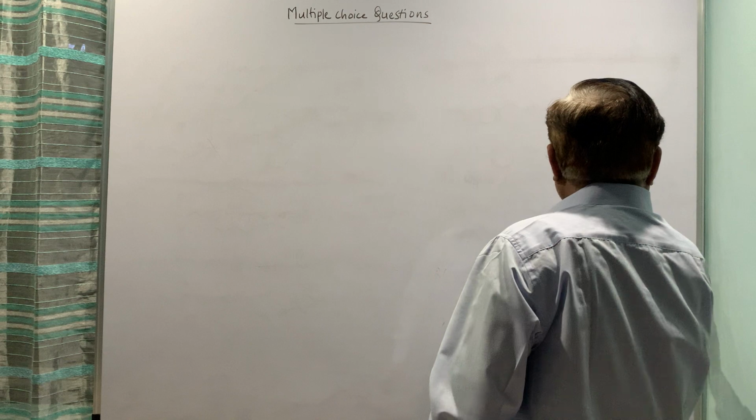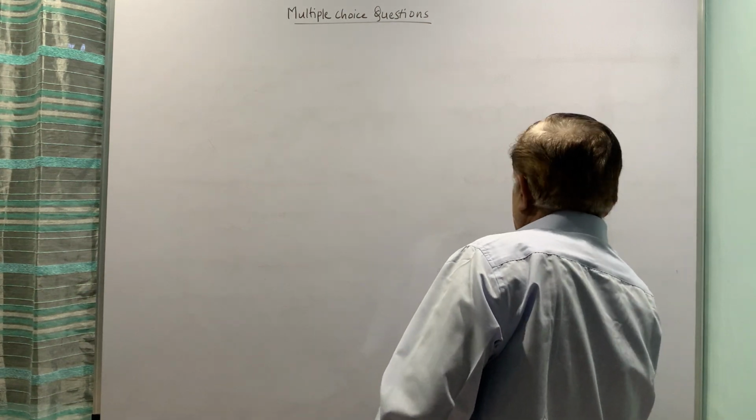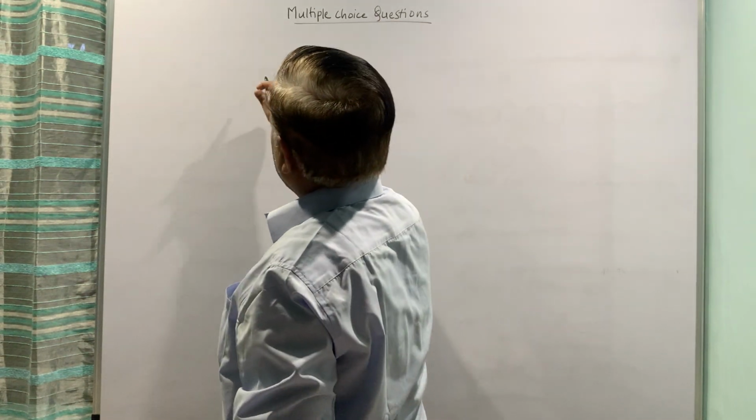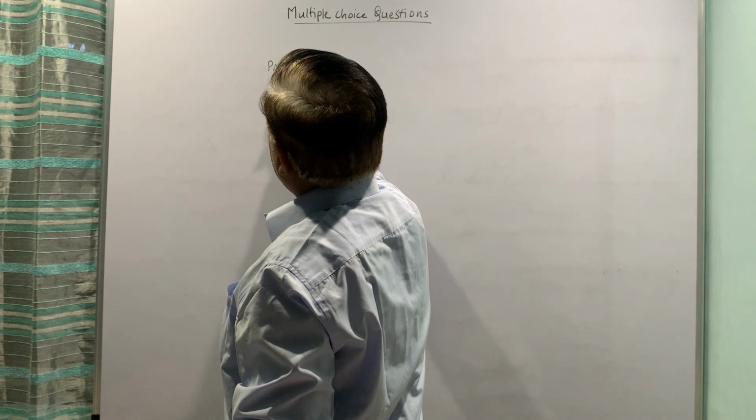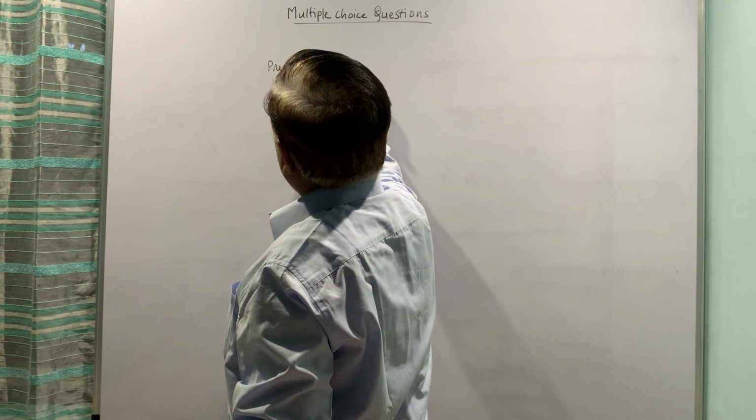Now we'll see some more examples, at least 2-3 more. The next question is predict the products.